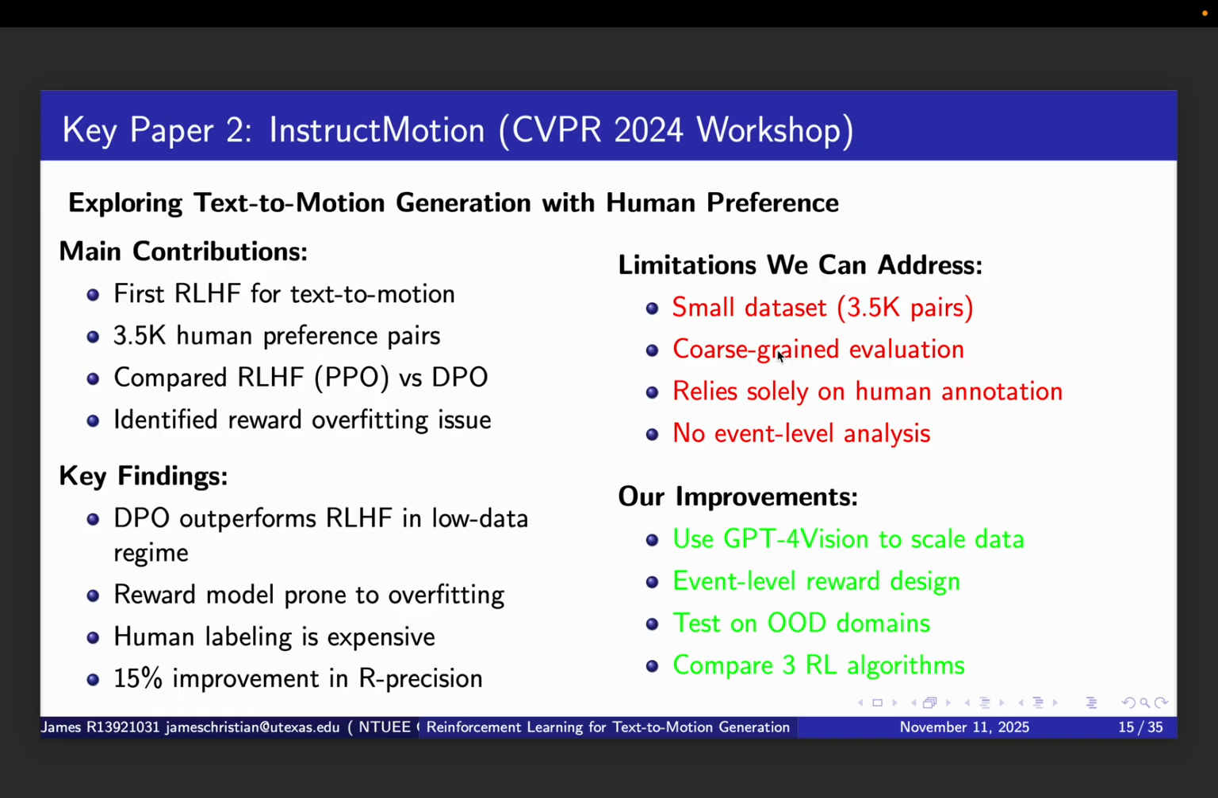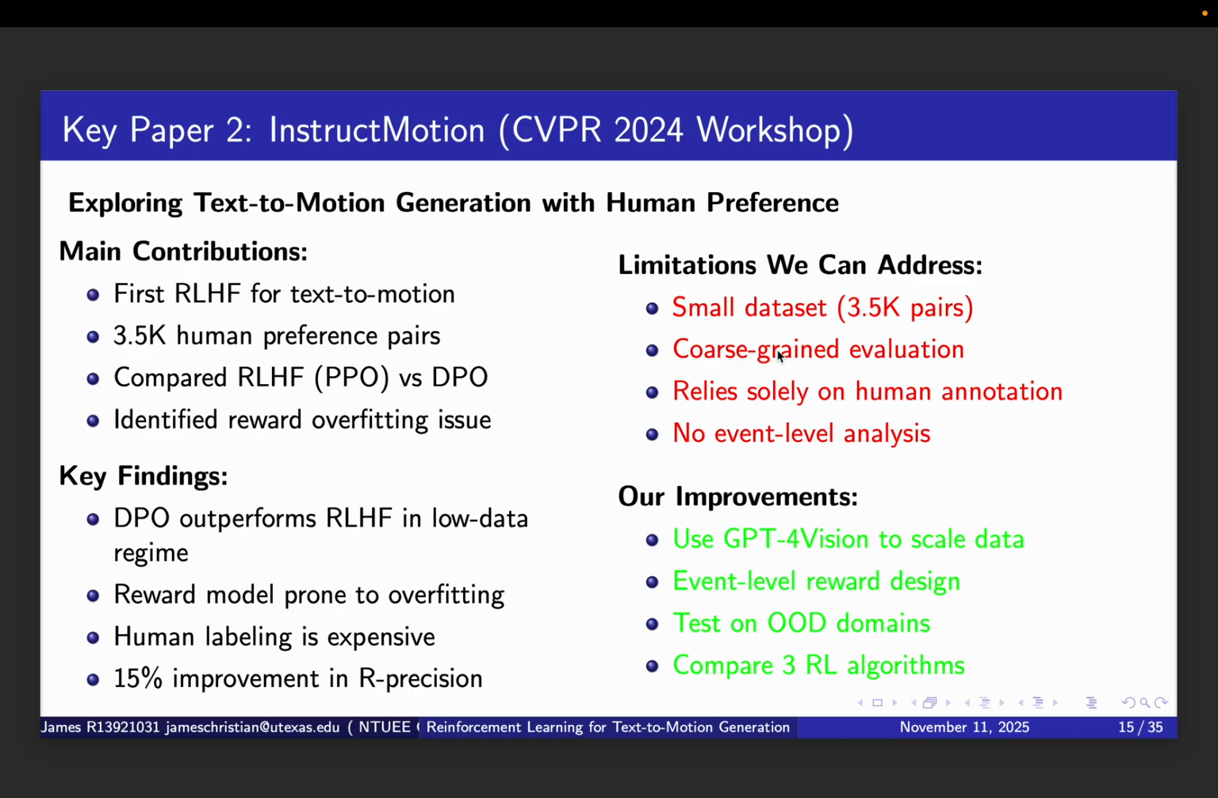However, InstructMotion has several limitations we can improve upon. The dataset is relatively small at only 3,500 pairs. The evaluation was coarse-grained without event level analysis, and it relied solely on expensive human annotation rather than AI feedback.